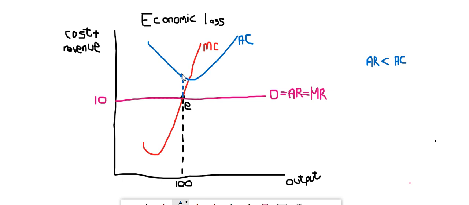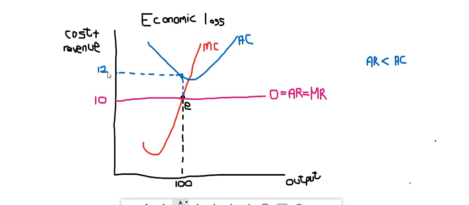And there I'm going to make another dot. And at this dot, I have to go to the side to find out what is the value of my average cost. And I give it a value. Okay, I've made mine 12.